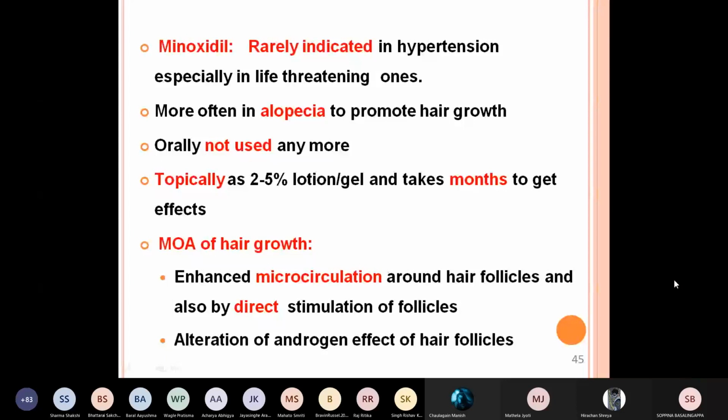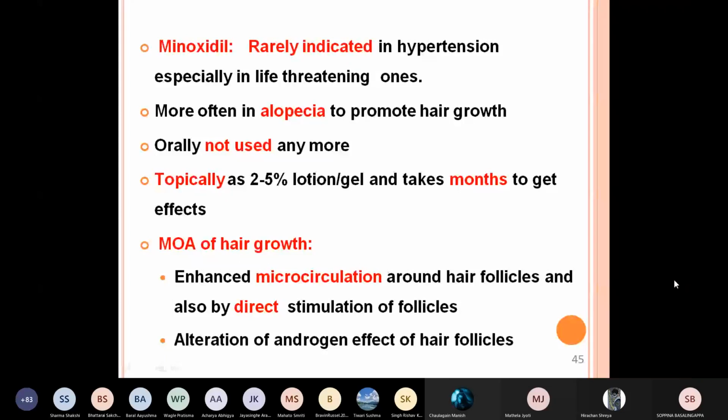But more commonly, it is used for alopecia, loss of hair in a small area, distributed here and there in patches, patchy alopecia. For that it is used topically, local application, wherever the patch of hair loss is there it should be applied.